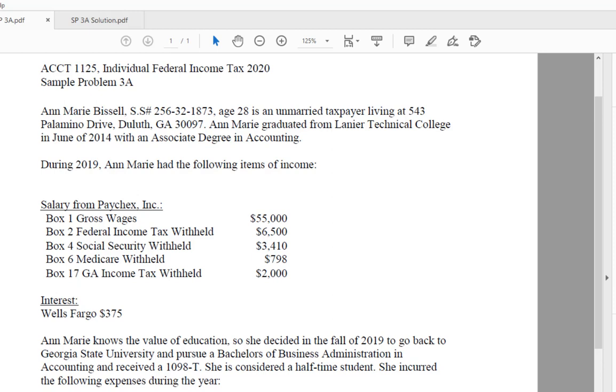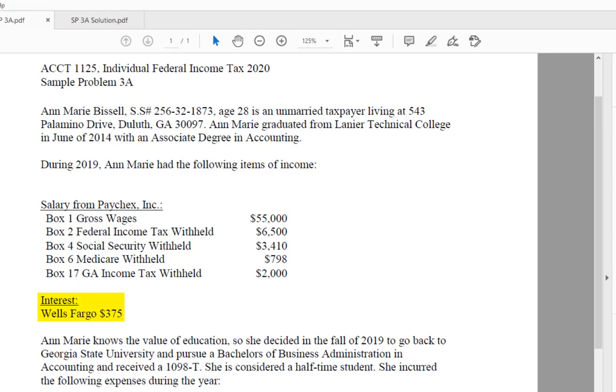This is prepayment of tax. What line is this reported on Form 1040? Line 17, okay? She had $375 of unearned income in the form of interest. And is this taxable or non-taxable?